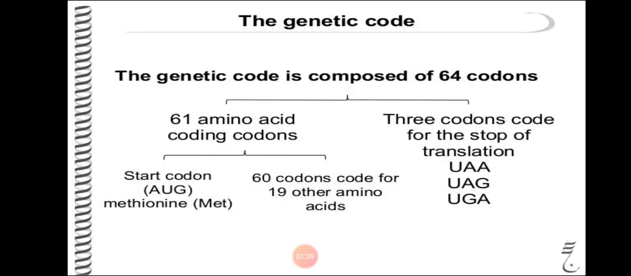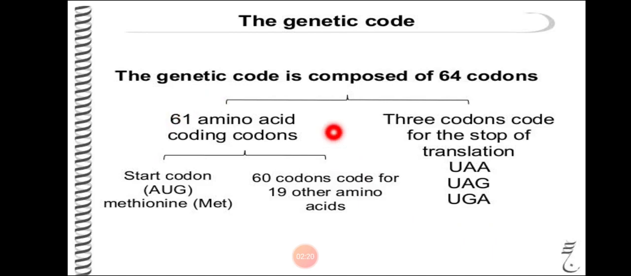The genetic code is composed of 64 codons, in which 61 are coding for amino acids and 3 codons do not code for any amino acid, and they are known as stop codons. The stop codons are UAA, UAG, UGA. Since they do not code for any amino acid, they are also called nonsense codons. They are not doing any work, so they are called nonsense codons.